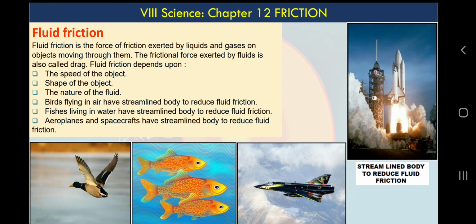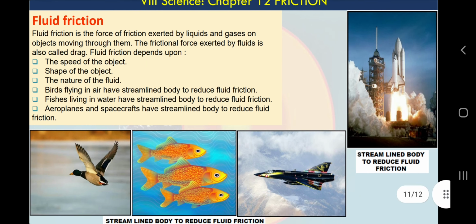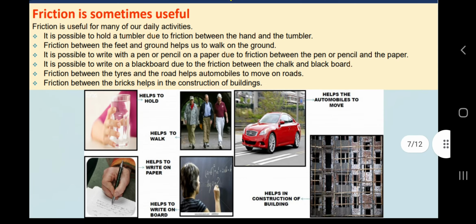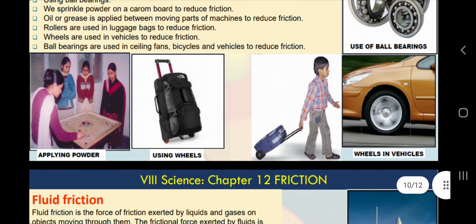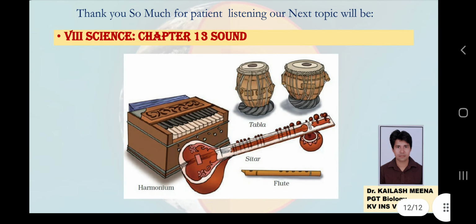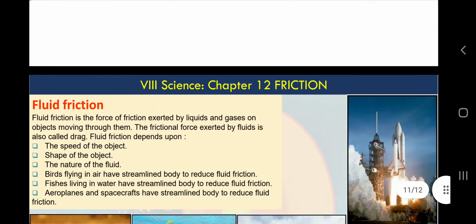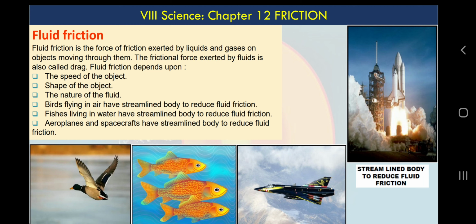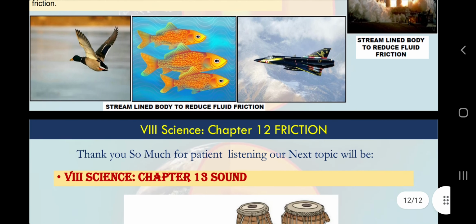I hope this is very clear to you, and I am sure you are familiar with all these examples and may have noticed them, but in this chapter you will find some technical words for these shapes and observations. So with these points I end this chapter.